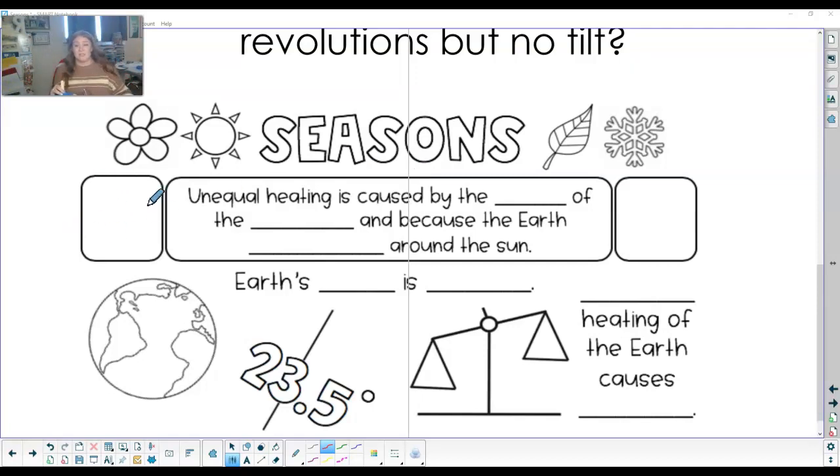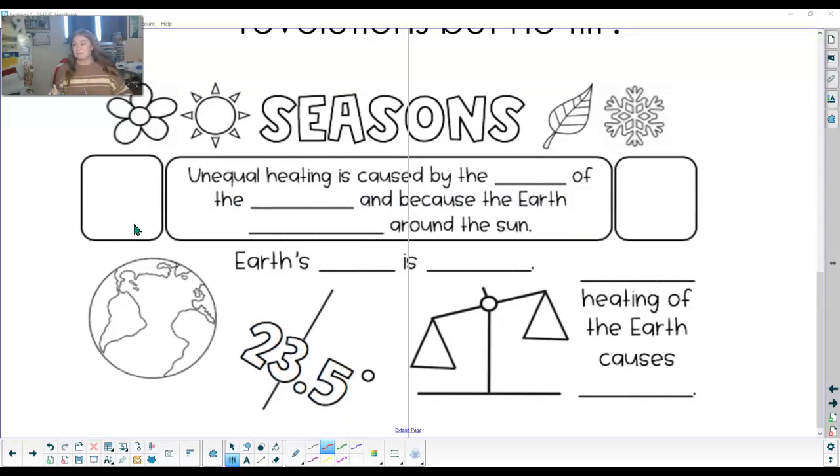So over here, you're going to draw an example of the first ones, right? It's tilted, so show me how the earth is tilted. And then over here, show me how it revolves around the sun. So you're showing me each of the 2 reasons that we actually have seasons, that our earth is heated differently at different times of the year, depending on where it is in its revolution around the sun.